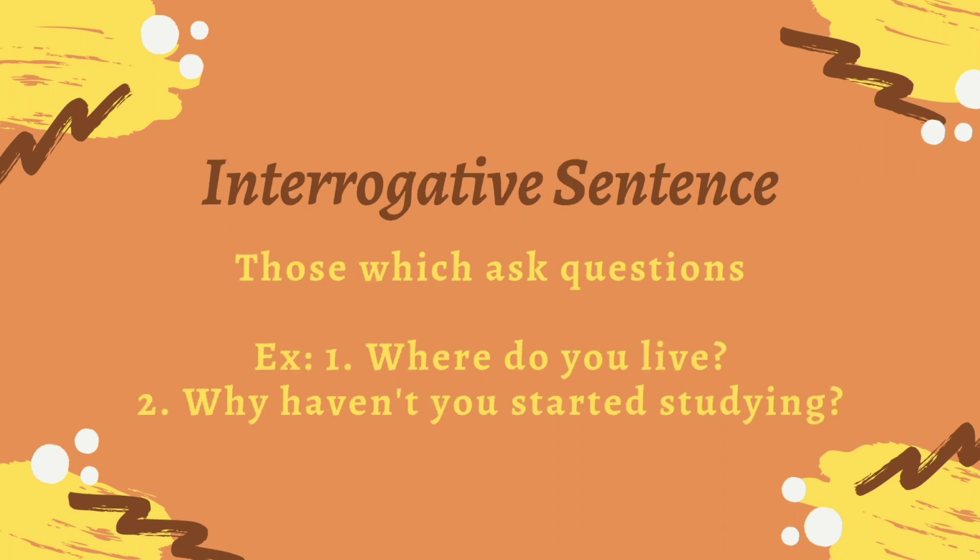Number 2, interrogative sentence. An interrogative sentence asks a question and ends with a question mark. Just like any other type of sentence, it has a subject and a predicate. In this kind of sentence, the first verb precedes the subject. For example, where do you live? Why haven't you started studying?